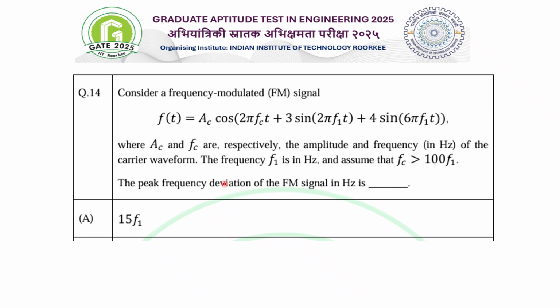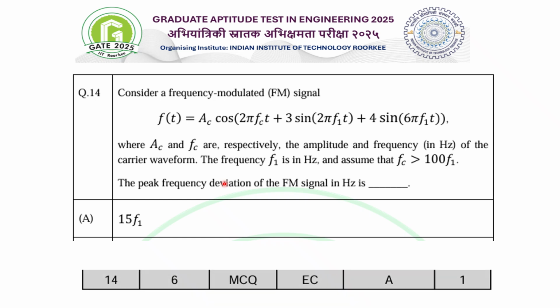First of all, as per the answer key provided, the correct answer is A, that is 15 times f1. So what is the challenge here? The challenge is that in this question f(t) is given, meaning the modulated signal is given. Now you have to find the maximum deviation due to your original signal, that is the message signal, in this frequency modulated FM signal. So this is your example of the frequency modulated signal.